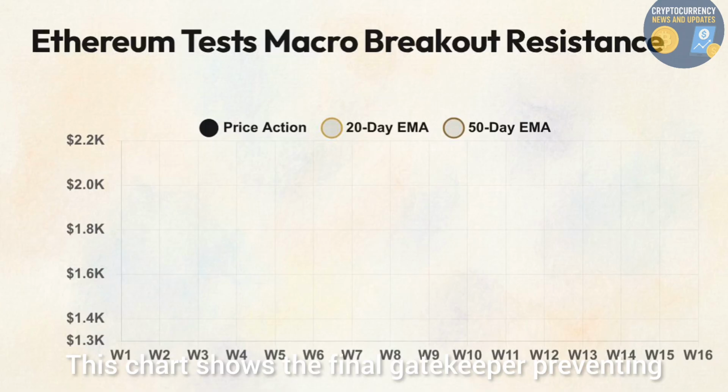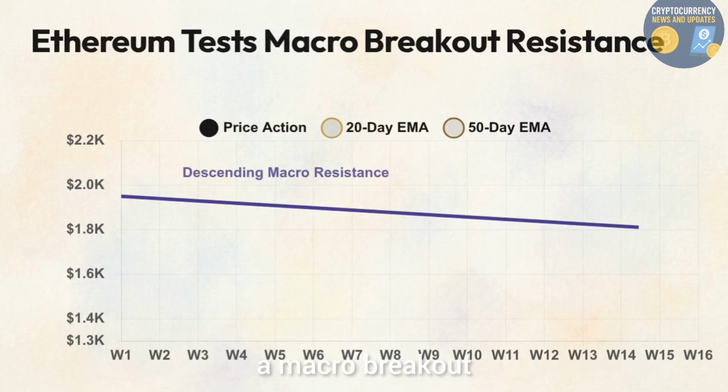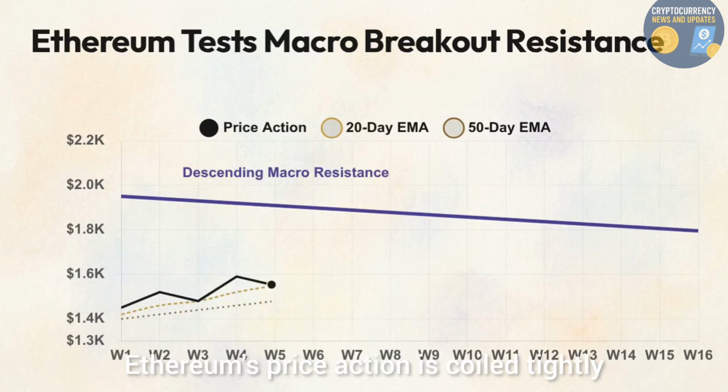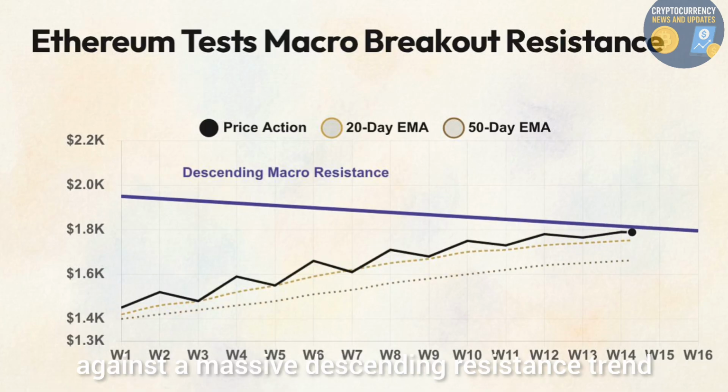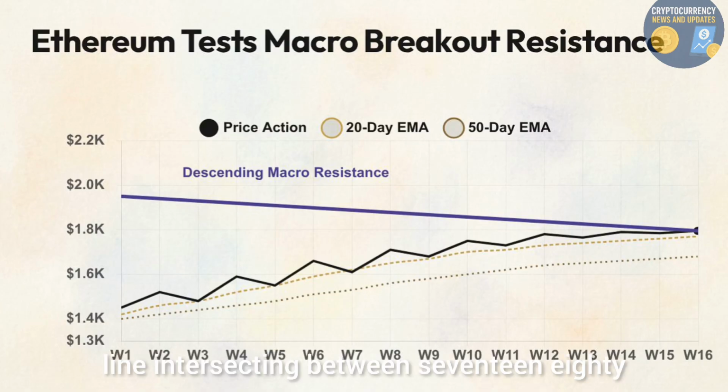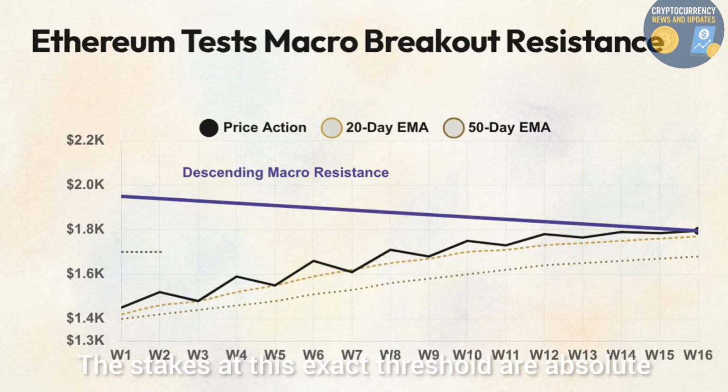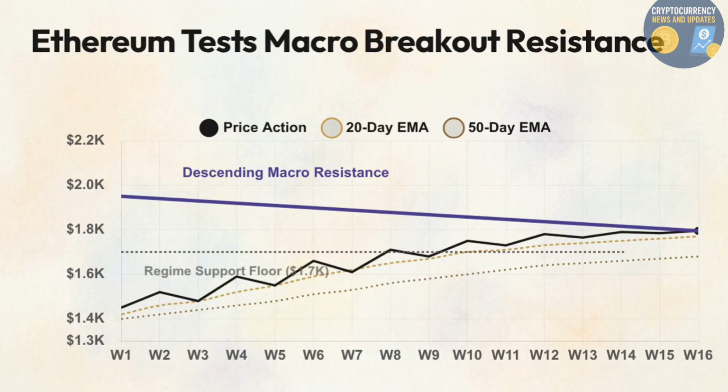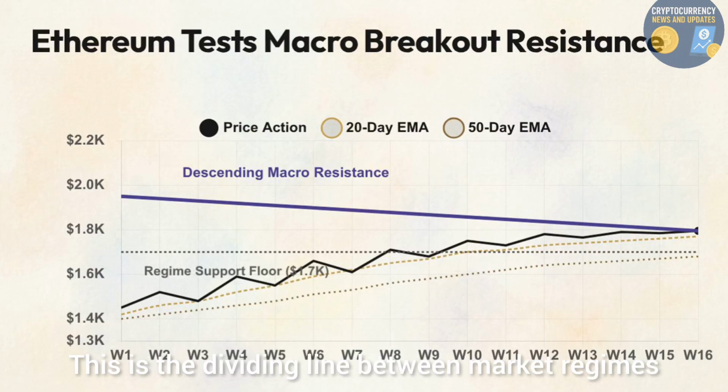This chart shows the final gatekeeper preventing a macro breakout. Ethereum's price action is coiled tightly against a massive descending resistance trendline, intersecting between $1,780 and $1,800. The stakes at this exact threshold are absolute. This is the dividing line between market regimes.